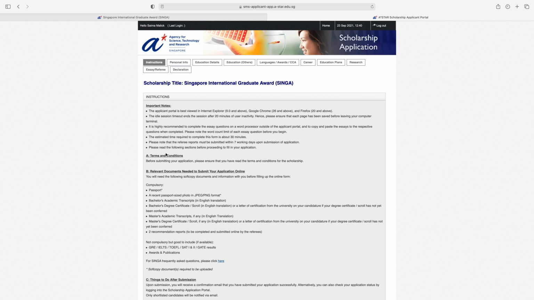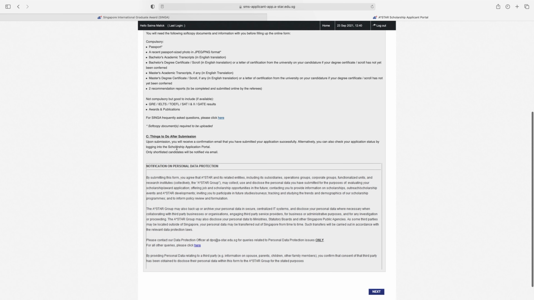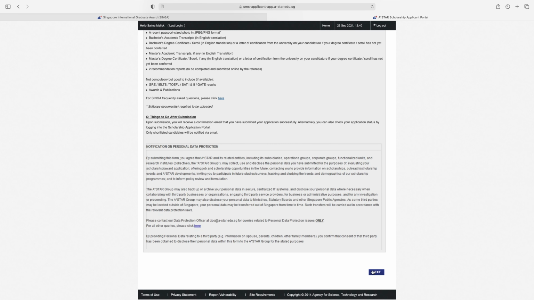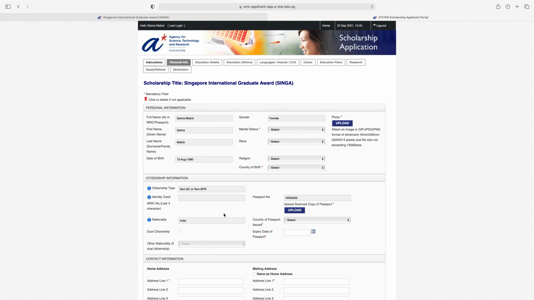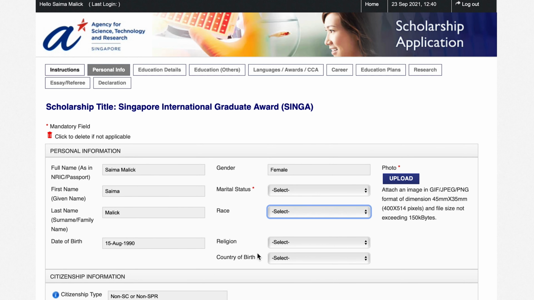So here is the Singapore International Graduate Award, SINGA. First is instructions. So here are some important instructions. You can read all these and click here next. Next is personal information. From here select the marital status, then either you are African, Chinese, European, so select the race and select your religion and select your country of birth, and here upload your photo.